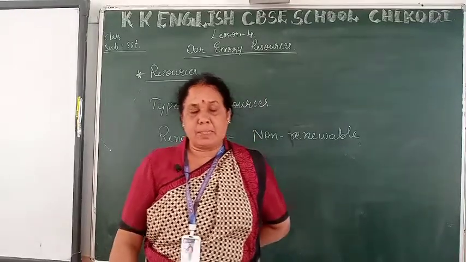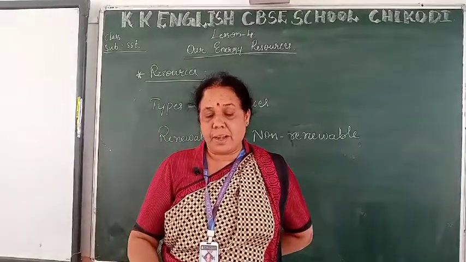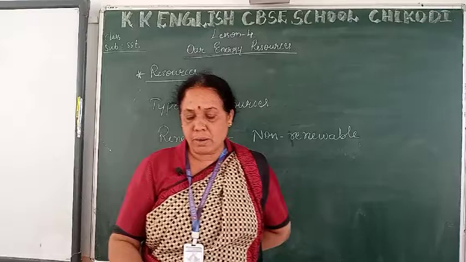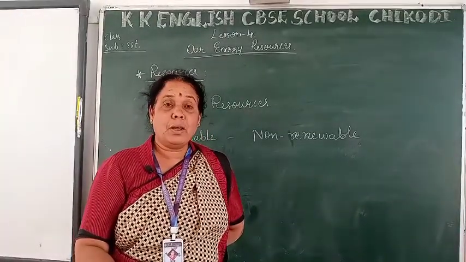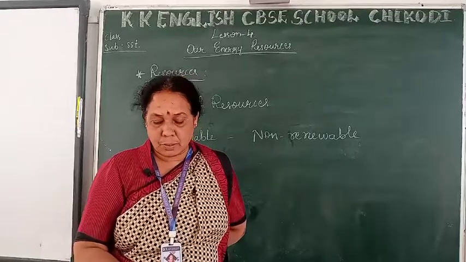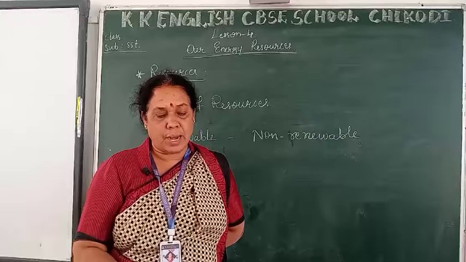About the renewable resources. Renewable energy is generated using the power of natural resources like sunlight, water, wind, and biomass. Dear students, you know about sunlight, water, and wind.